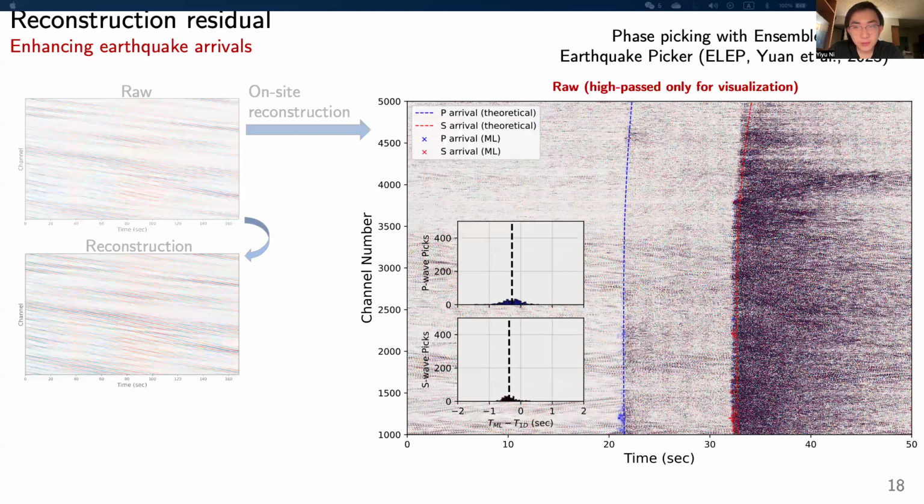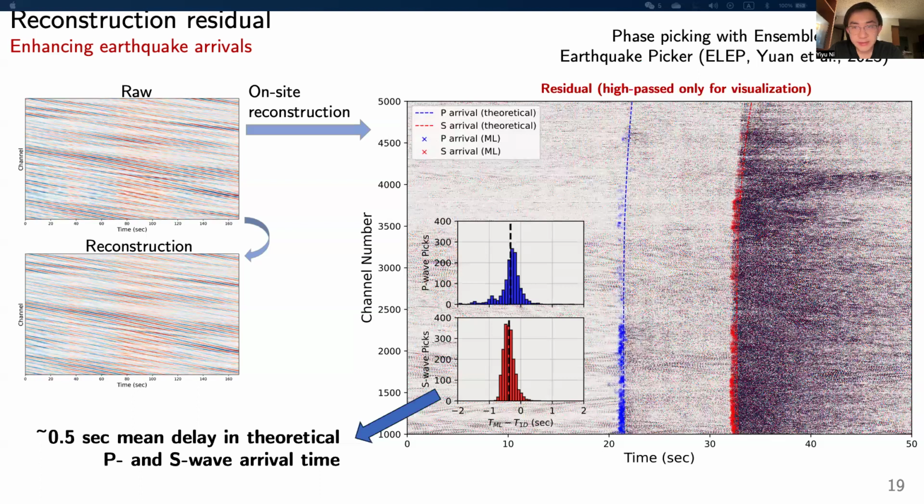At last, we employ the ensemble learning earthquake phase picking algorithm to pick the arrival time on the depth data. The phase pickers are fully trained on high-pass broadband dataset and are not transfer learned on any depth data. We test on the raw data, and very few arrivals are picked due to the dominating strong ocean wave. Then we test on the residual data after removing the SHRED reconstruction. It turns out that we can correctly pick the arrival for both P and S wave.